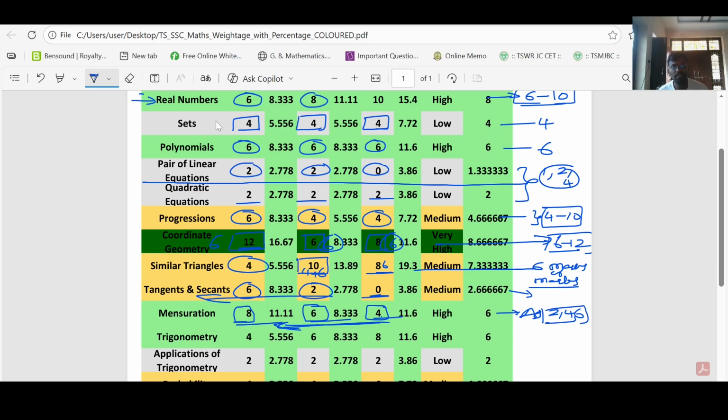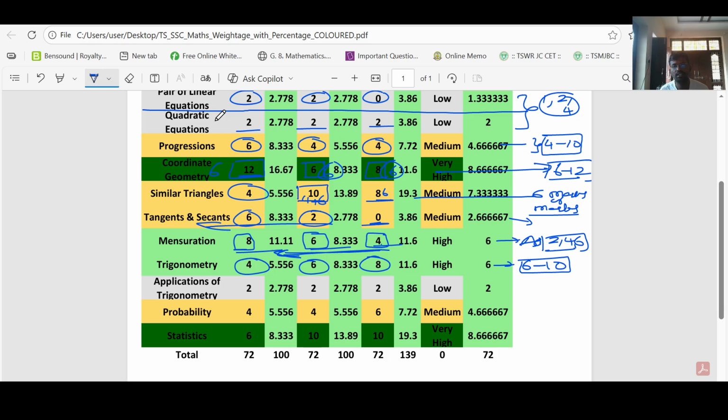And then trigonometry, in 2025 a 4 marks question, 2024 6 marks and 2023 8 marks. This is an important chapter for 10th class, and you are going to get on an average 6 to 10 marks from this chapter every year. Most important chapter.